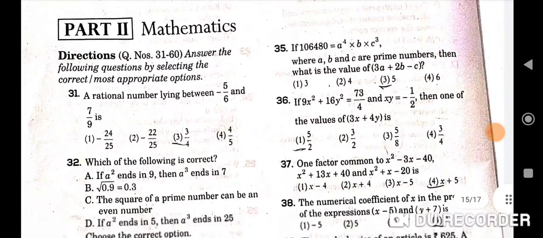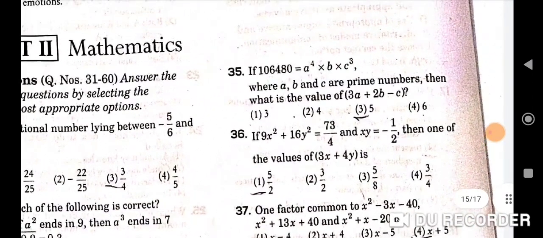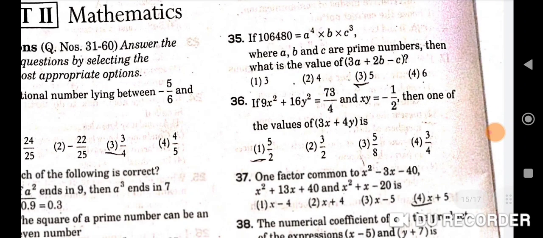Next question is, if 106480 is equal to a raised to power 4 multiplied by b multiplied by c raised to power 3, where a, b and c are prime numbers, then what is the value of 3a plus 2b minus c? Correct option is 5, that is 3.